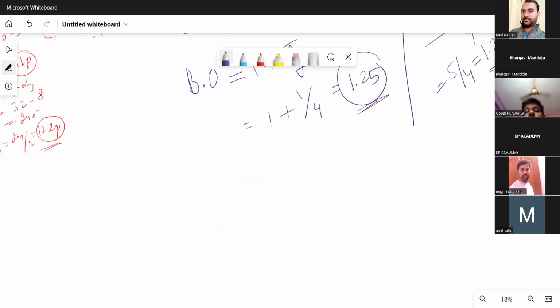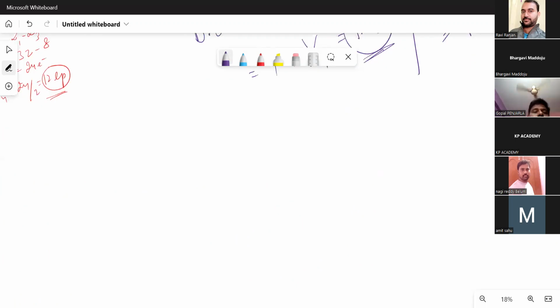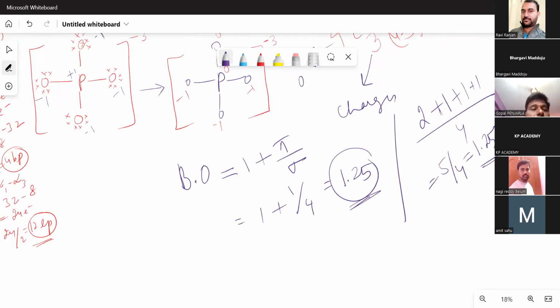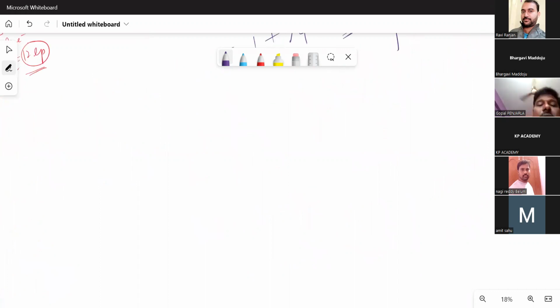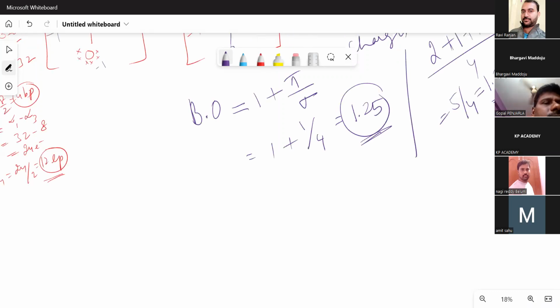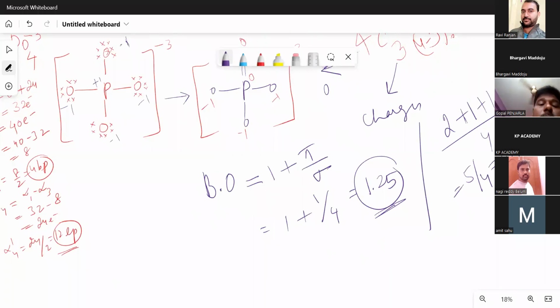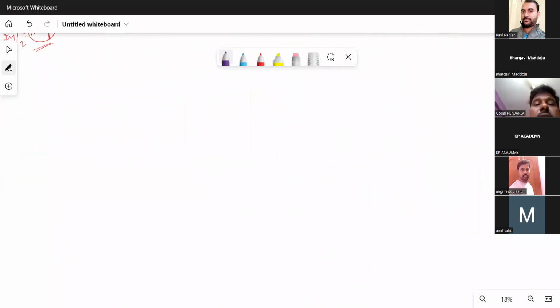Now if they ask, what is the original formal charge? See, formal charge according to the Lewis dot structure, if they are asking, is -1, -1, -1, +1. But even the original formal charge is not this. If they are asking according to the Lewis dot structure, give that: -1, -1, -1, +1. But if they are asking the formal charge in the phosphate, what will be the formal charge in the phosphate? Phosphate formal charge.